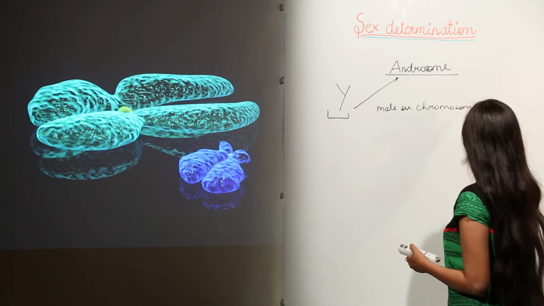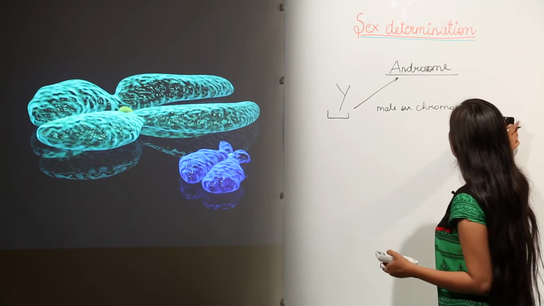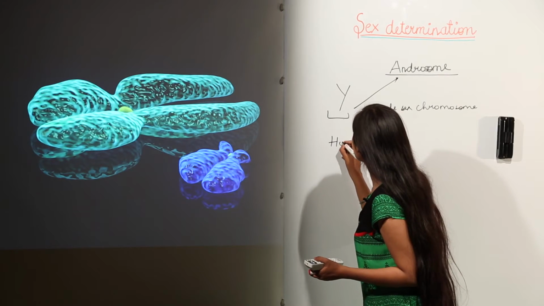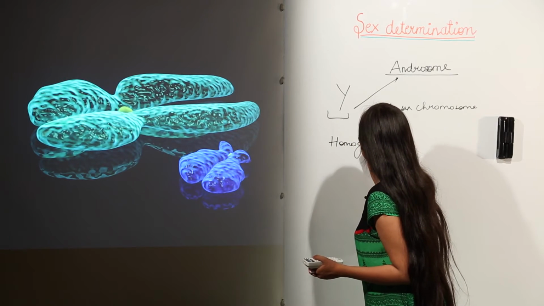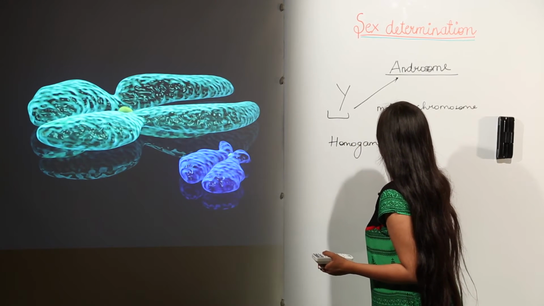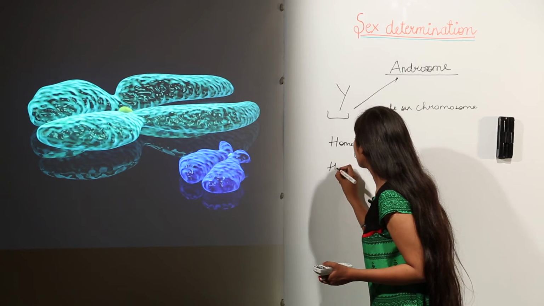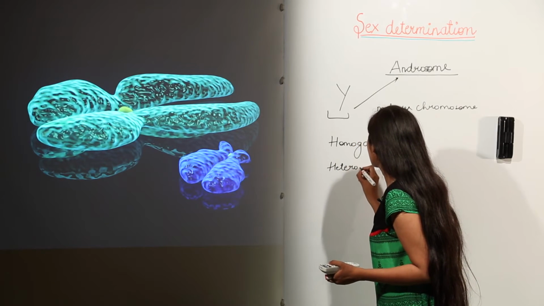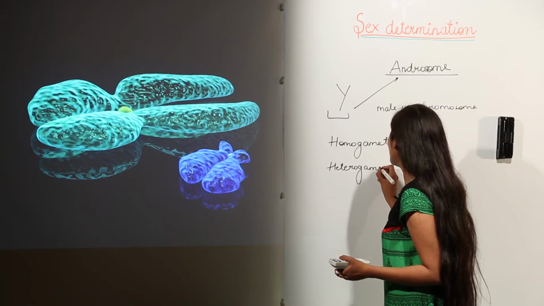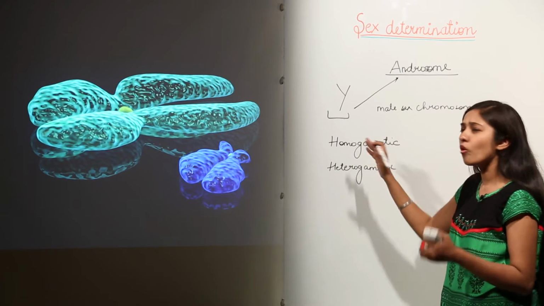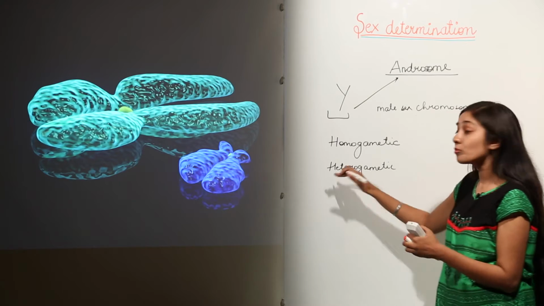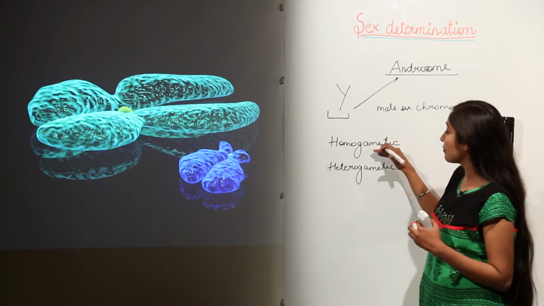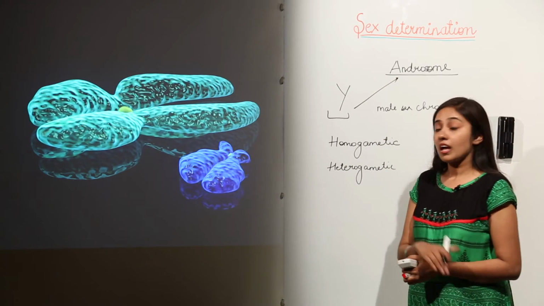So remember this term, and we have another pair of terms, homogametic and heterogametic. Here also you can make out what the words mean: homo means same and hetero means different. So what is homogametic and what is heterogametic?